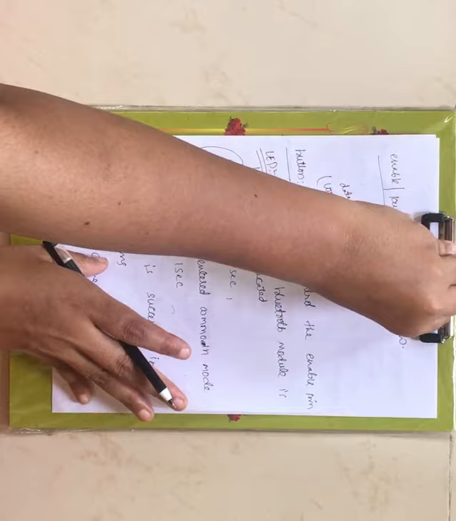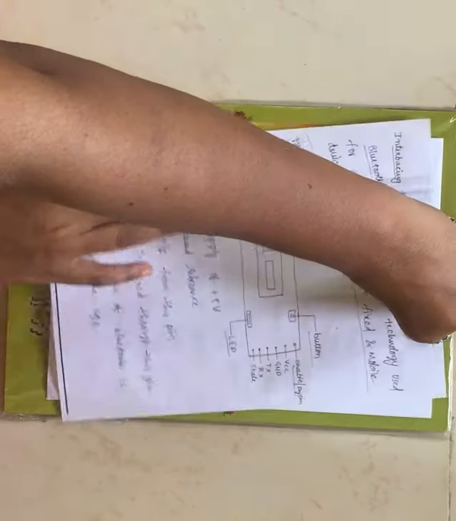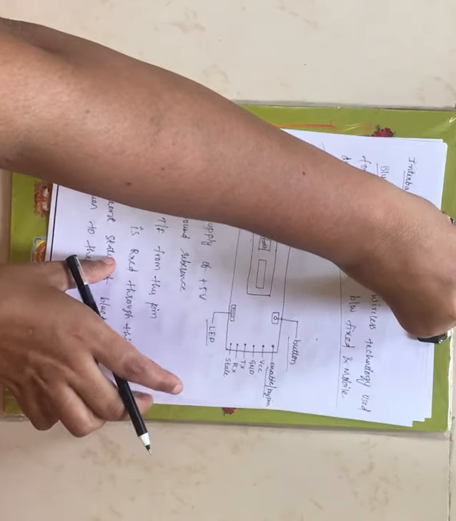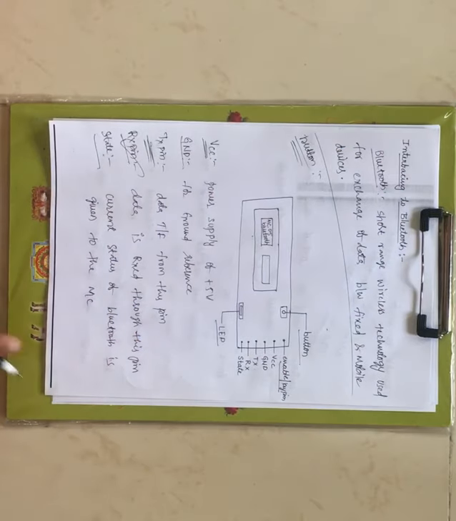Now let me briefly explain again. After this we will go for the interfacing part. Now what is Bluetooth? Bluetooth is nothing but a short range wireless technology that is used for exchange of data between a fixed device and a mobile device.